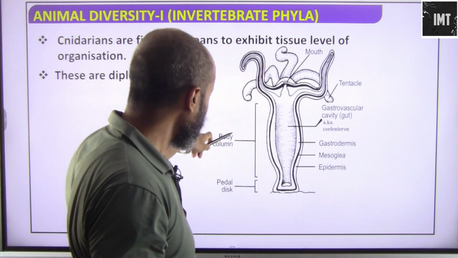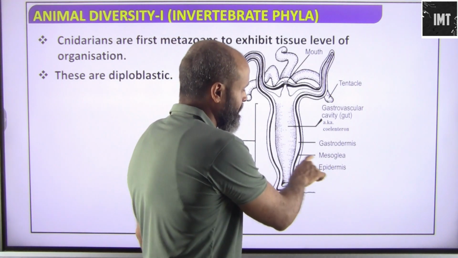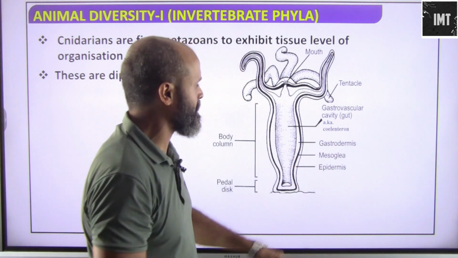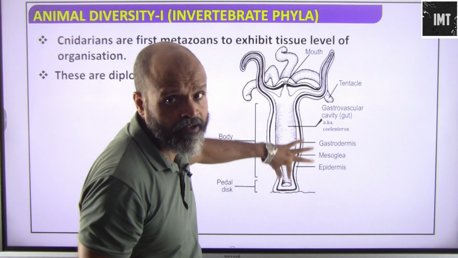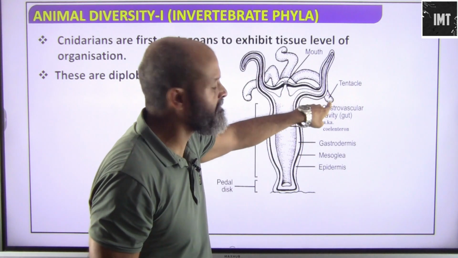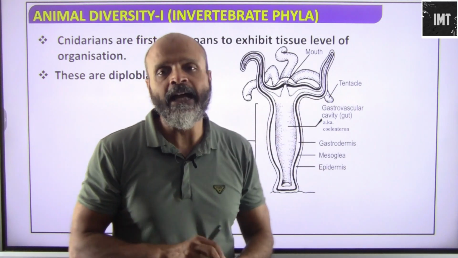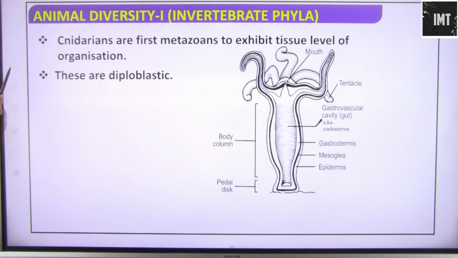If you see, there is this body column, this is the pedal disc, there is an epidermal layer, this is mesoglea which is present between the outer and the innermost layer, then there is gastrodermis, there is gastrovascular cavity which is known as the gut. Then they have tentacles, then there is the mouth. So these tentacles will have these cnidocytes or the poisonous stinging. Okay, so they are diploblastic animals.